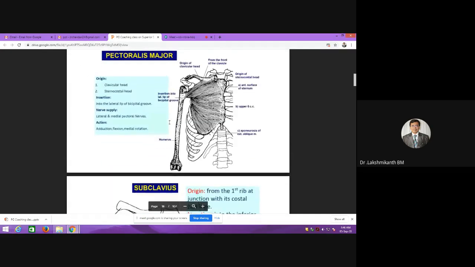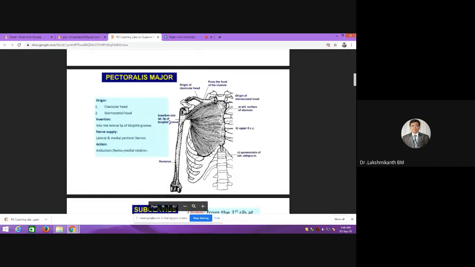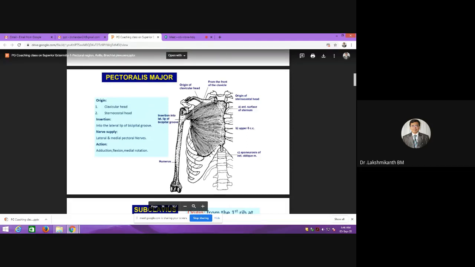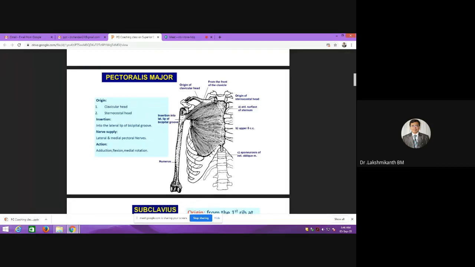Okay. So the next part will be about the muscles in the pectoral region. The very important muscle in the pectoral region is the pectoralis major. It has two parts, the clavicular part and the sternocostal part. And this gets inserted to the lateral lip of the bicipital groove. There are questions related to the bicipital groove.